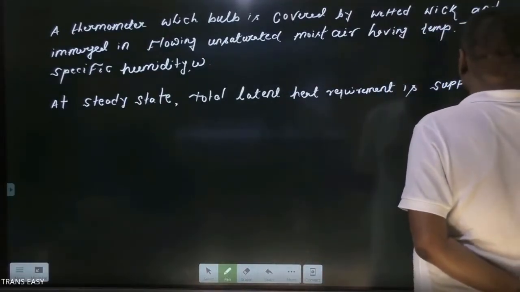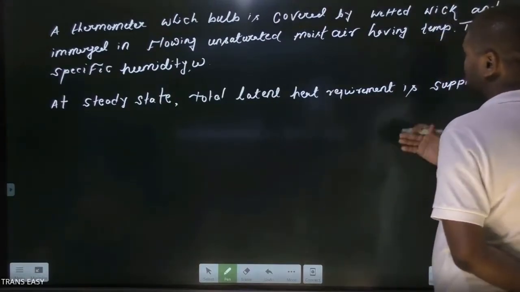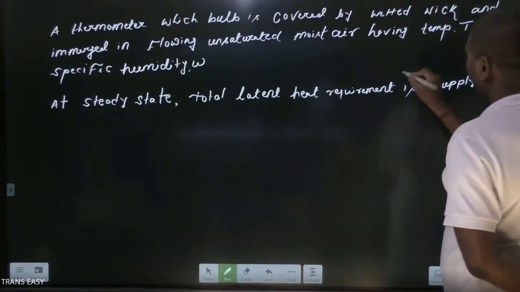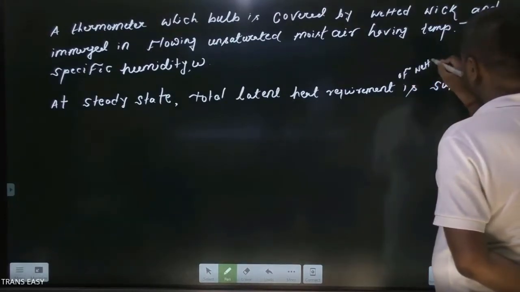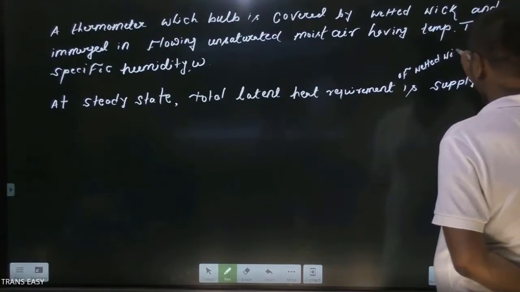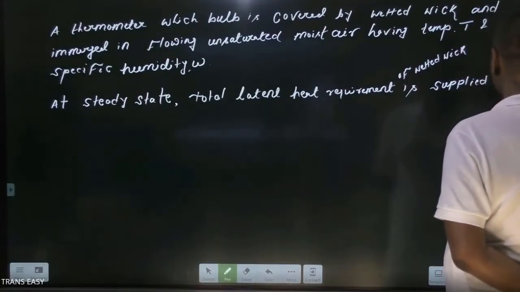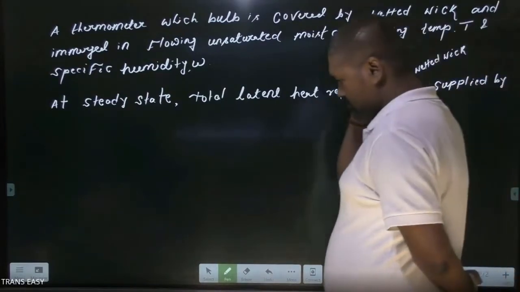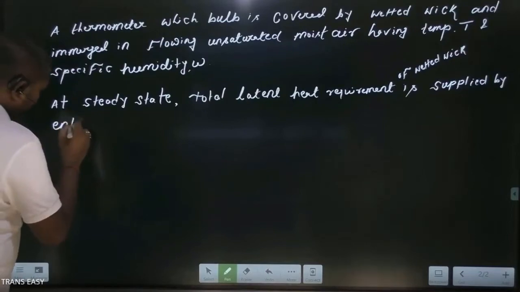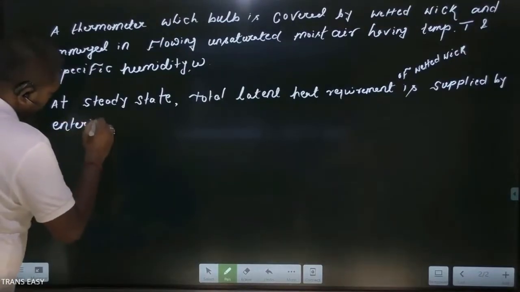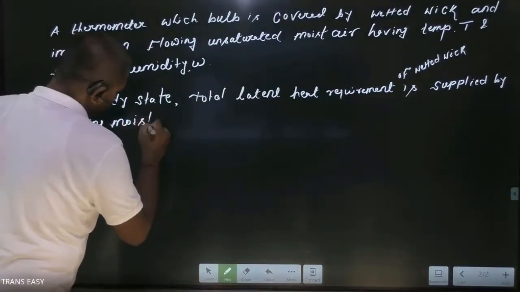We are just finding a very important relation for getting our definition.